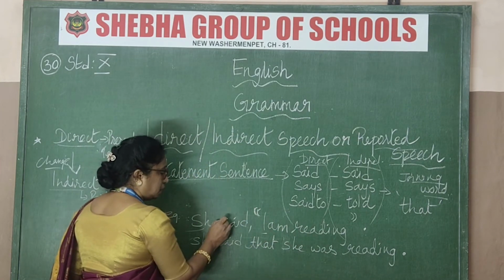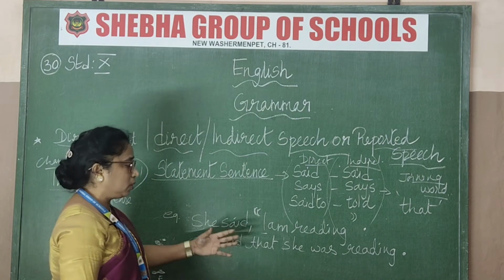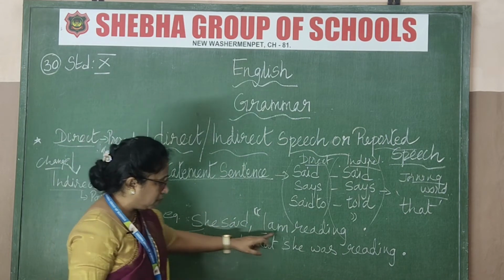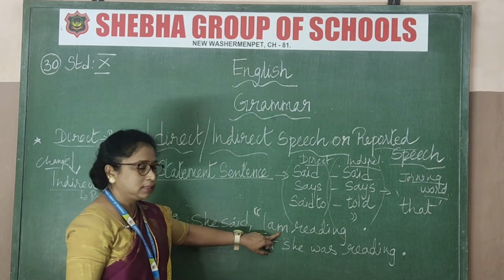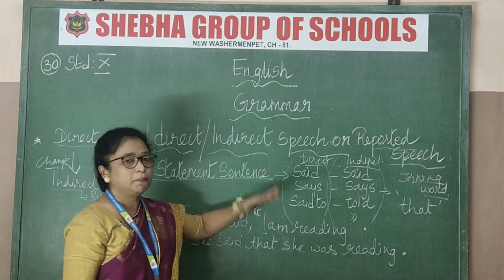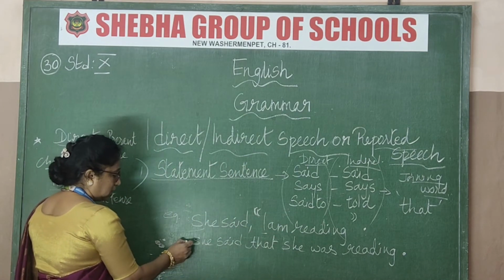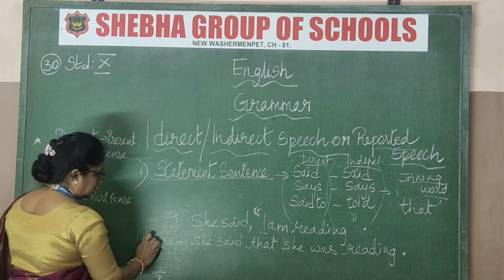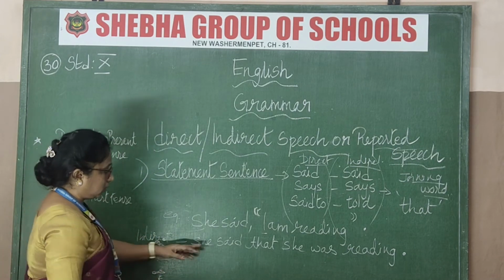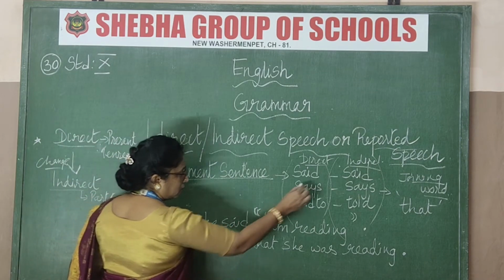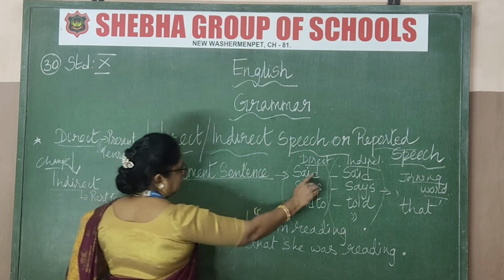Now you are going to report this dialogue. How are you going to do it? First thing, this is all completely present tense. Have you noted this? I am is present tense. Now this will be changed into past tense. Now see how you are going to change it. This is the reported speech, the indirect speech. See the changing into indirect speech. I told you, said will be said only. So write down: she said only, said.